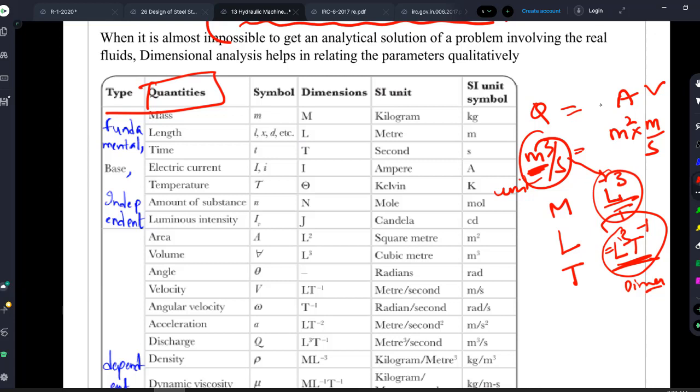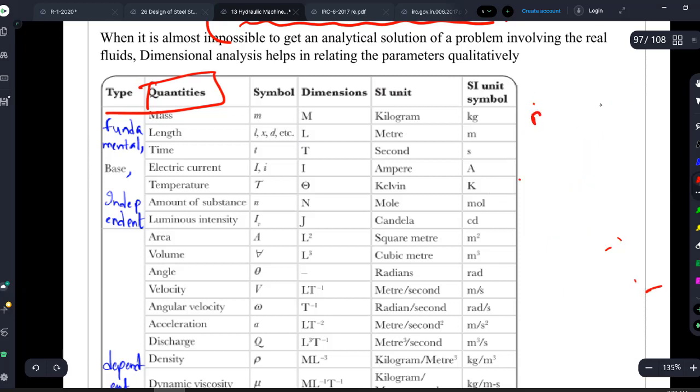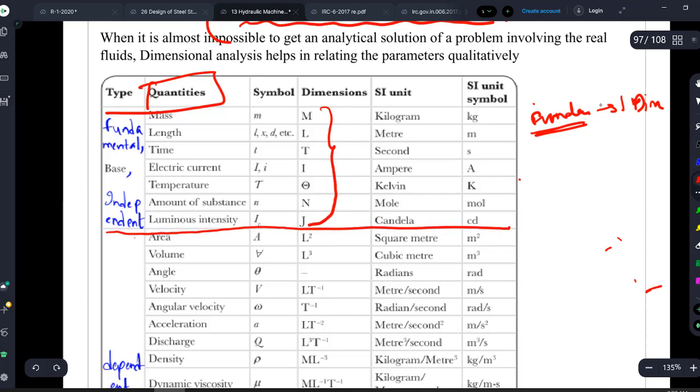What am I classifying it as? Fundamental quantities and dependent quantities, or secondary quantities also you can call. First comes the fundamental quantity, which has only one dimension. Only one dimension. For example, from here to here you can see there is only one term involved. After that, even area has two terms involved. L into L, L square is coming, so it is also dependent. Area is dependent on its dimensions, on its length, right? I hope you are getting it.